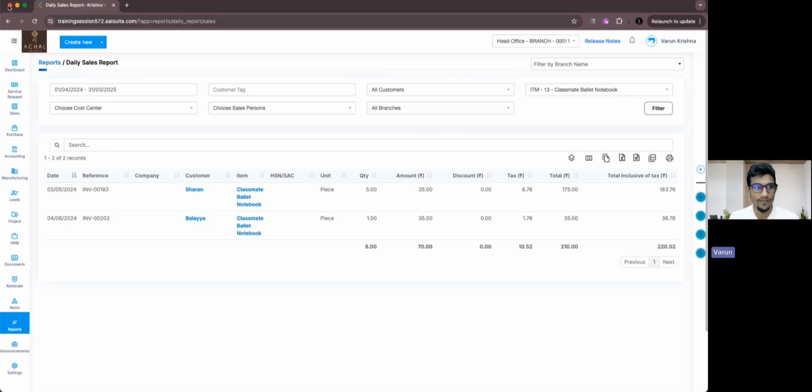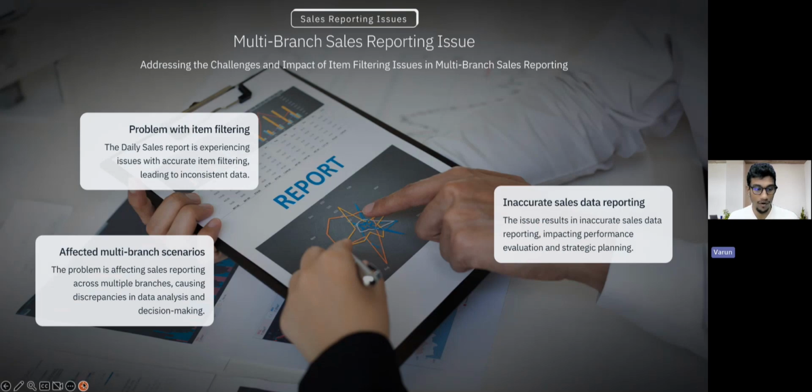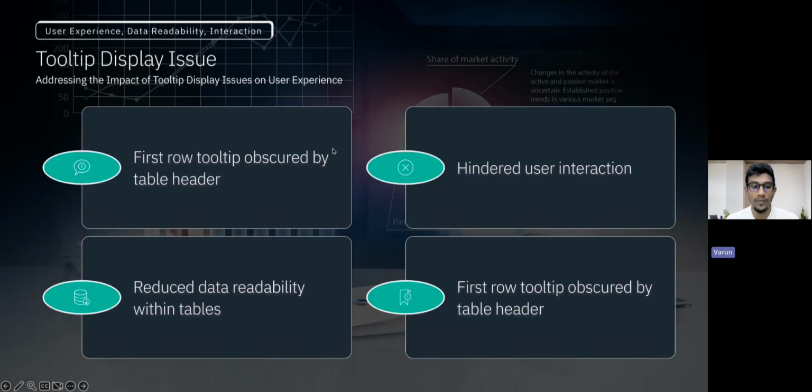So clear, right? The next one is what we've been waiting for a lot of time. Tooltip display issue: addressing the impact of the tooltip display issue on user experience. The first row tooltip was obscured by the table header, which hindered user interaction and reduced data readability within the tables. So what happened?